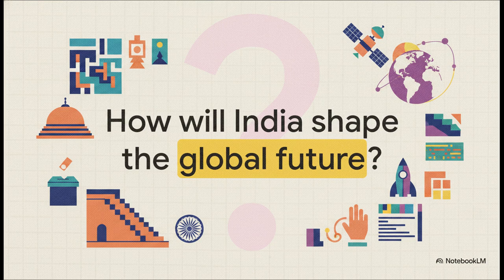As we wrap up this explainer, I want to leave you with a question to really chew on. We've traced this epic historical evolution from the advanced brick drainage systems of the ancient Indus Valley all the way to modern probes successfully orbiting the moon. So as India continues its phenomenal rise, how will its vibrant democratic system and ongoing scientific achievements shape our global future?